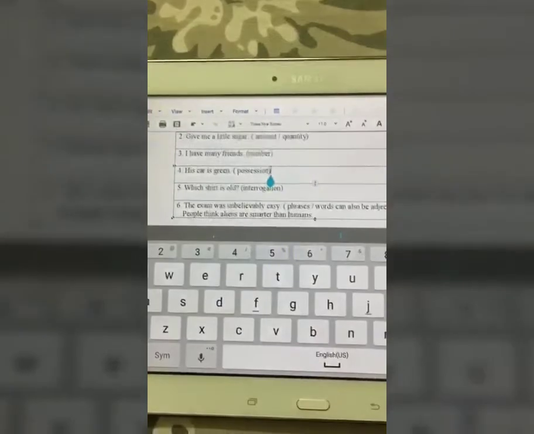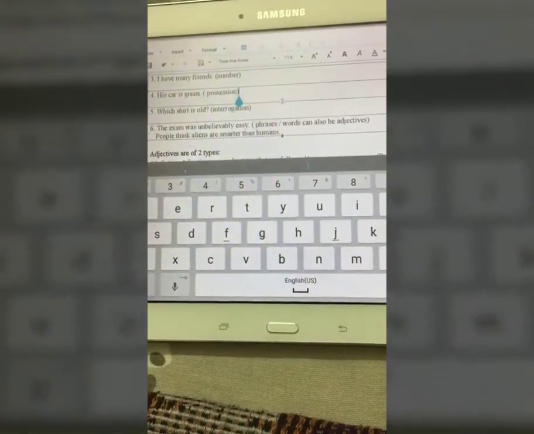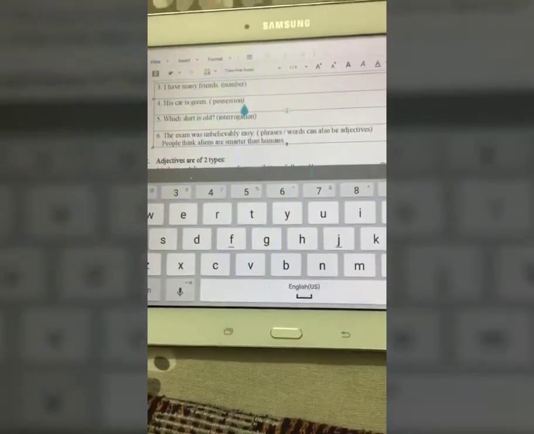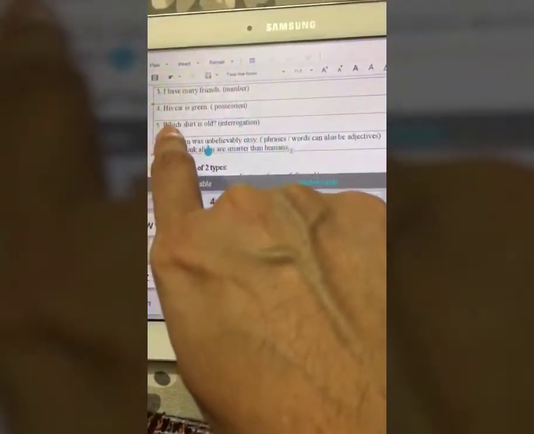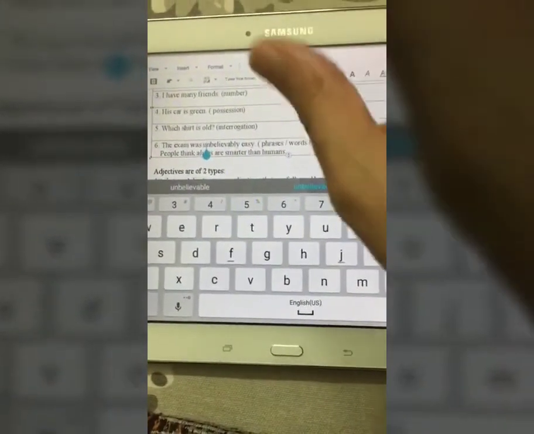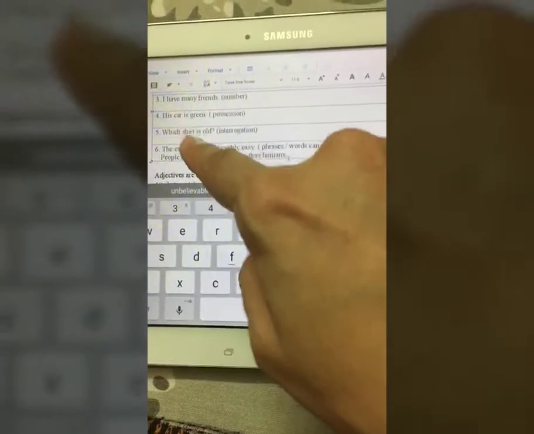Next one, which shirt is old? Now, which, whose, and what are interrogative adjectives. So in this sentence, which shirt is old, we have 2 adjectives, which as well as old, okay? Because these tell us the characteristics of that noun shirt.